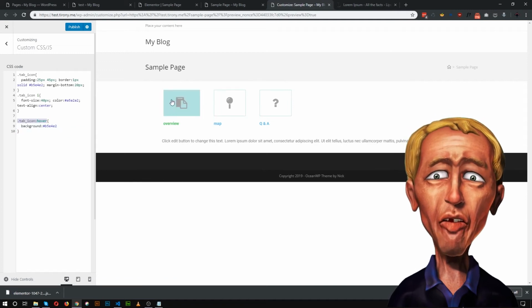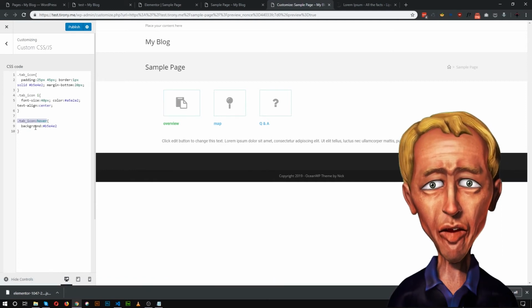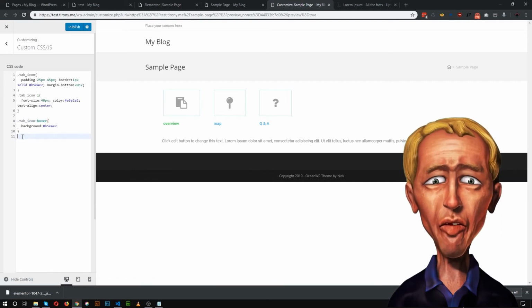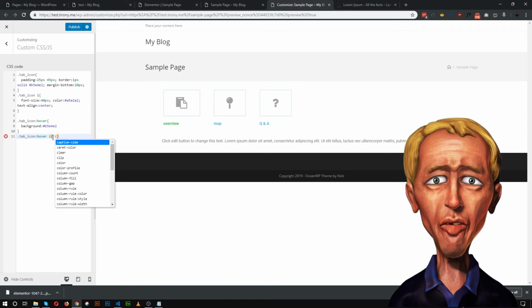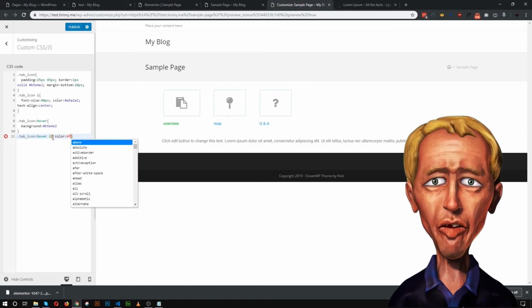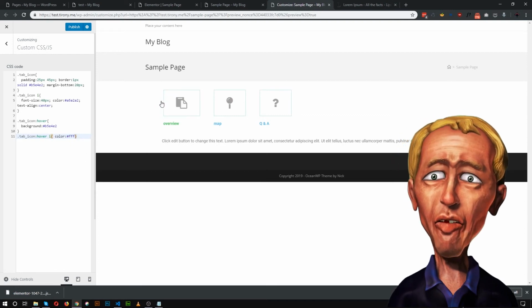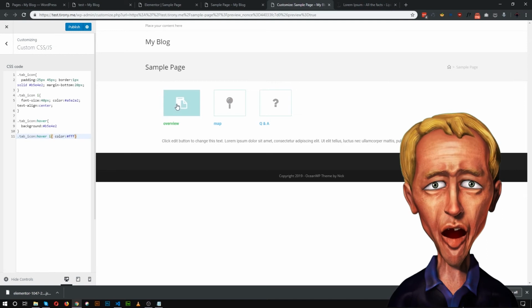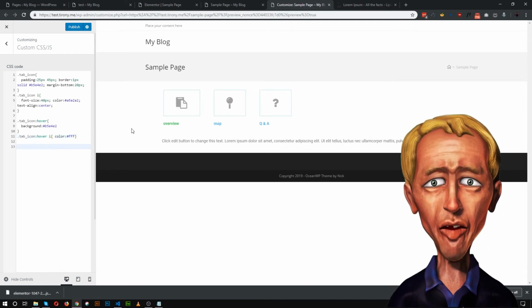So when we hover, we need to also change the color of this icon as well. So let's copy this tab icon, hover I, and change the color to white. So now if I hover over to this tab, the icon color is now changing to white. So our icon section is now ready.